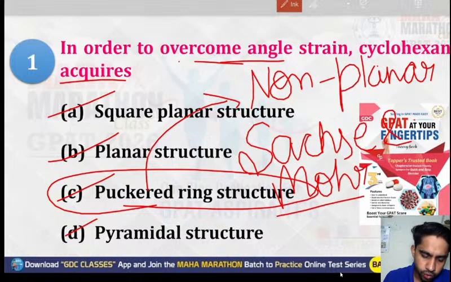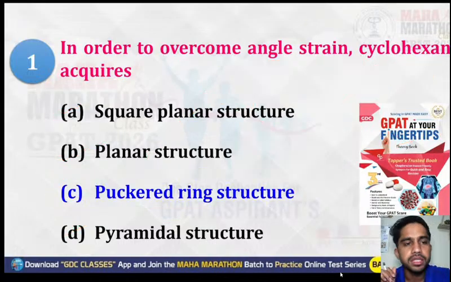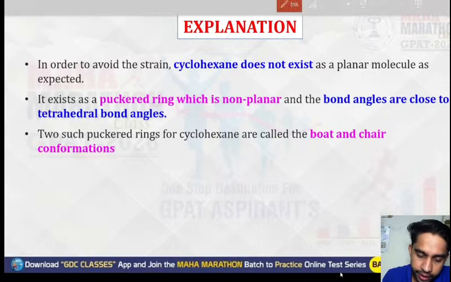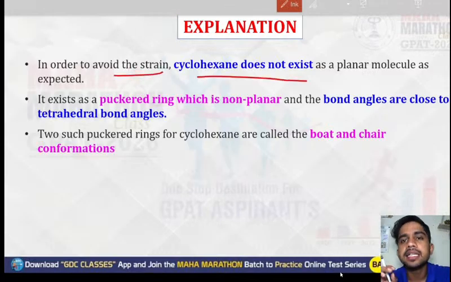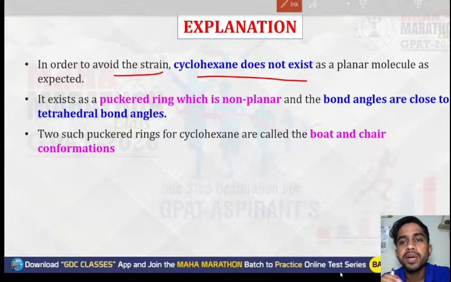So option C will be the right answer: cyclohexane acquires a puckered ring structure in order to overcome the angle strain. In order to avoid the strain, cyclohexane does not exist as a planar molecule, though it is expected to.